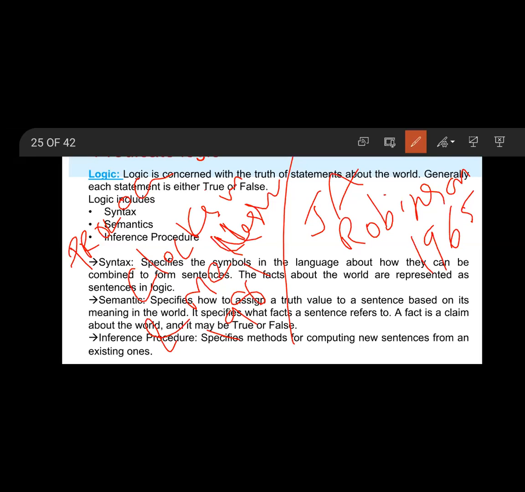Here, what is logic? Logic is concerned with the truth of statements. Truth of statements about the world. Generally, each statement is either true or false. Logic includes syntax, semantics, and inference procedure.